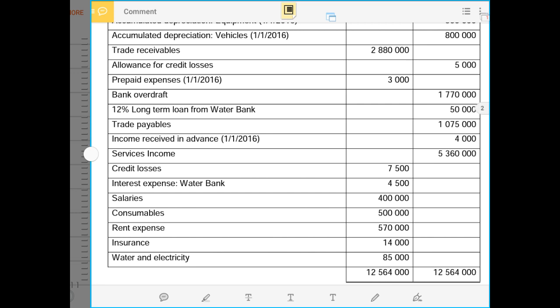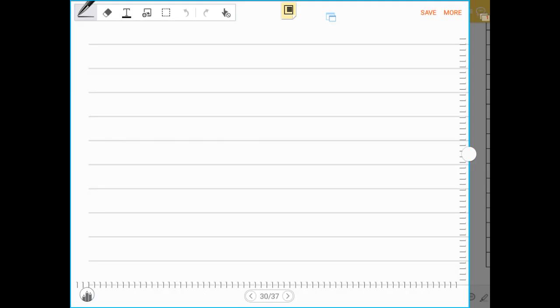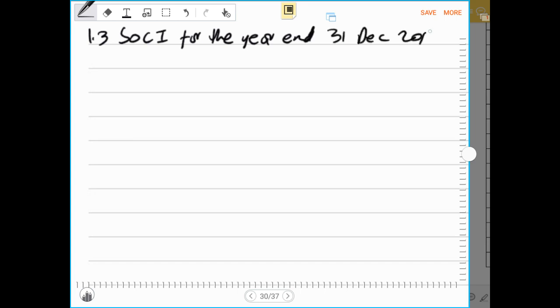We start with the statement of comprehensive income, this is 1.3, for the year ended 31st December 2016.